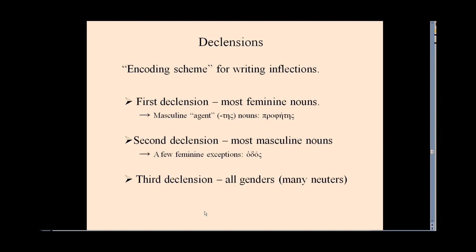Now the third declension can take up any gender. A lot of neuters are third declension, and they're sort of odd in various ways. They fall into various patterns, and we're not going to cover third declensions in this session. Let me just mention that, for instance, a lot of the so-called -ma, -matos neuters, like pneuma, spirit, wind, haima, blood, and the genitive is pneumatos. Anyway, third declensions are kind of their own world, and we'll be looking at first and second declensions.